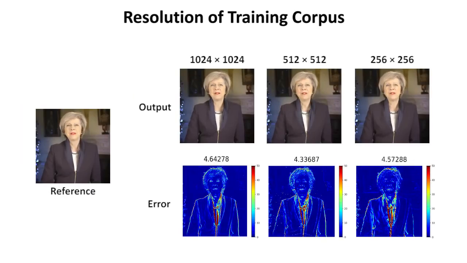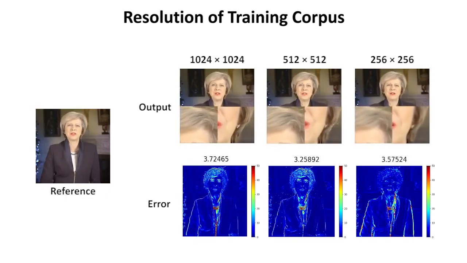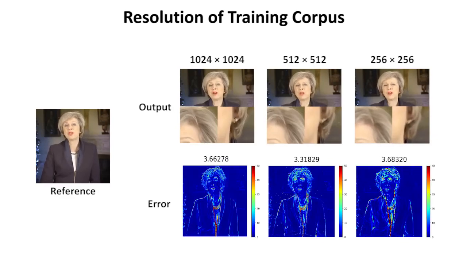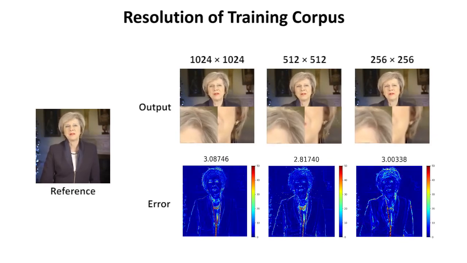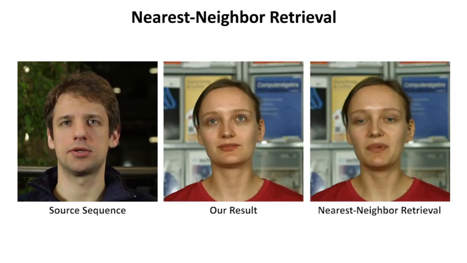We now evaluate different resolutions of the training corpus. The quality of results is comparable for different image sizes. However, due to significantly faster network training, we use a resolution of 256 by 256 pixels for most of our results. We also compare our method with nearest neighbor retrieval.